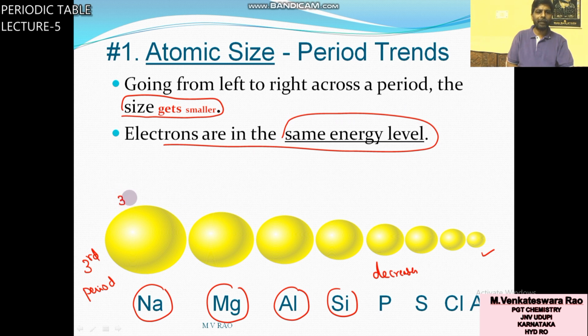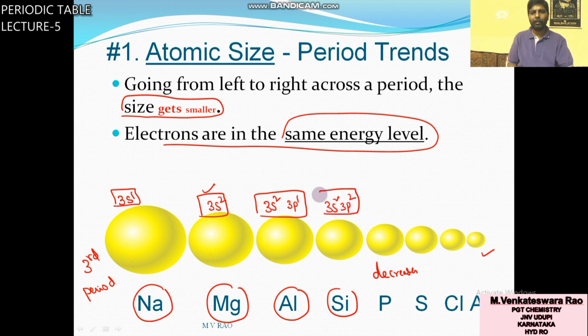Here sodium configuration 3s1, third energy level. Magnesium configuration 3s2, third energy level. Aluminum 3s2 3p1, here also third energy level. 3s2 3p2, last element 3s2 3p6.